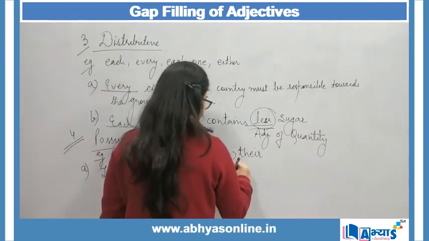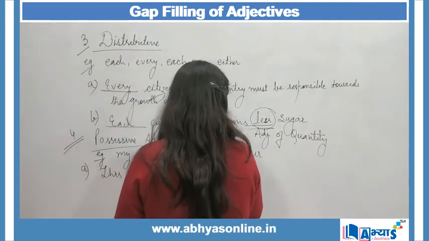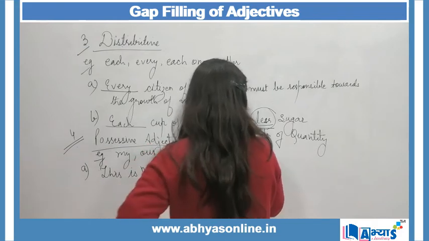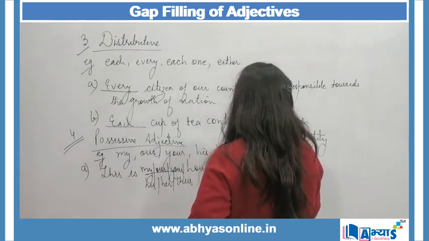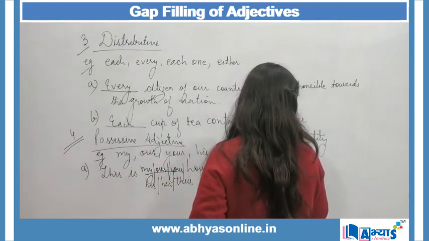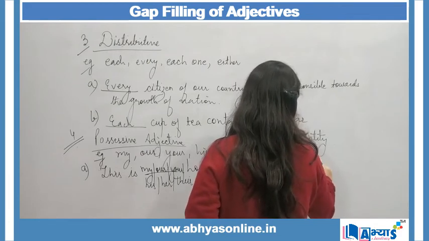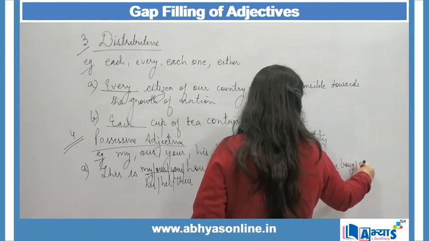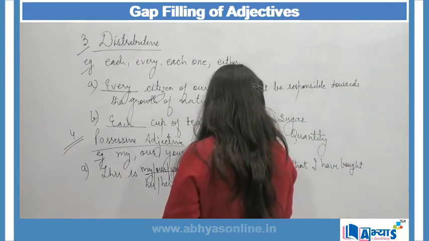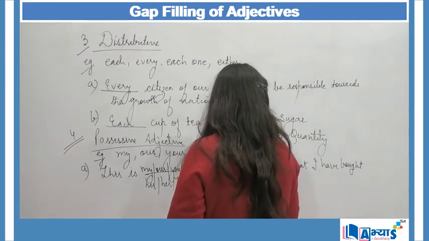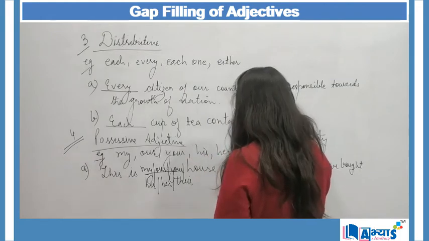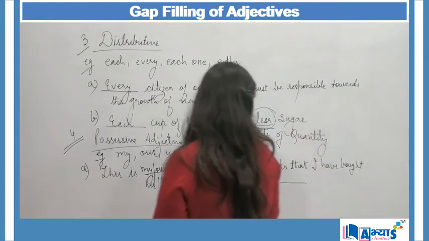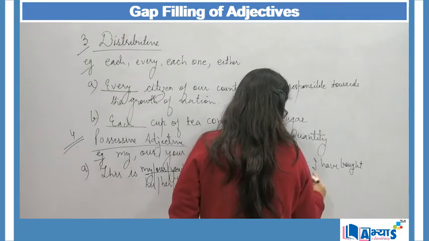The second example can be: the books that I have bought is dash belonging.